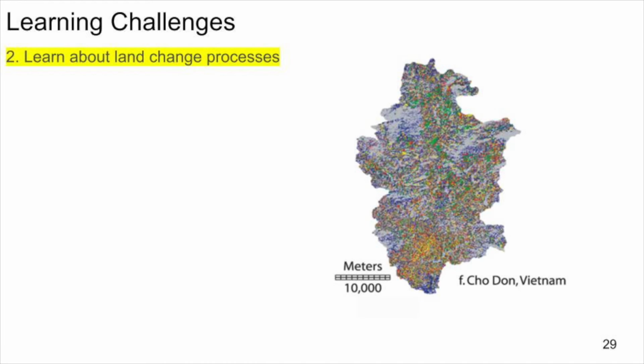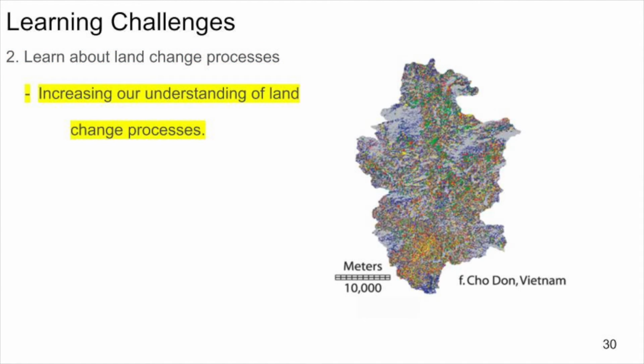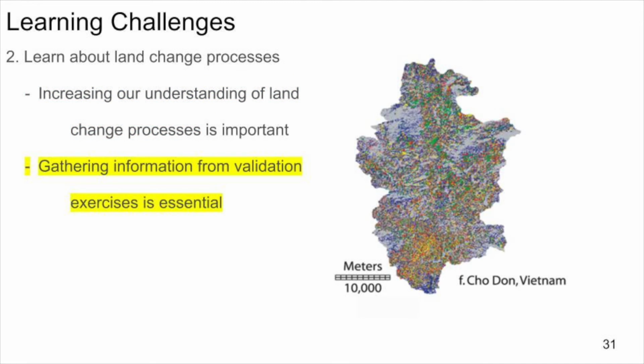The second learning challenge is to learn about land change processes. An important part of modeling land change is to increase understanding of the processes of land change. The Chodan example uses an agent-based model that is designed to gain insight into the processes of change. Agent-based models can require procedures to validate the process, rather than only the pattern. To maximize the learning of such processes, gathering information from validation exercises is key.